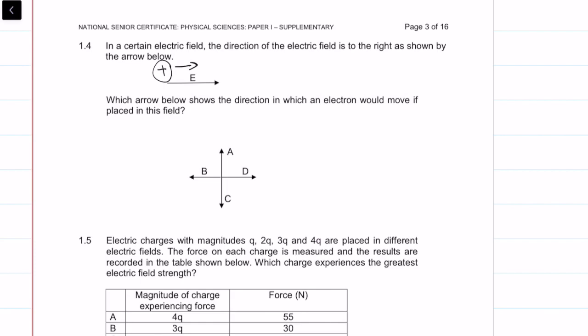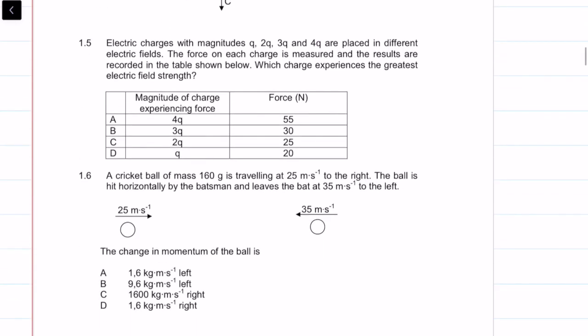The question asks which arrow shows the direction in which an electron, a negative point charge, would move. It is going to move to the left, so the answer for 1.4 is B, because it's the opposite of the direction that a positive point charge would move.